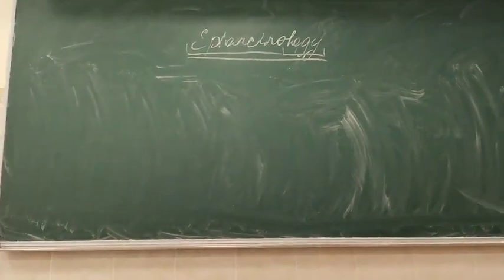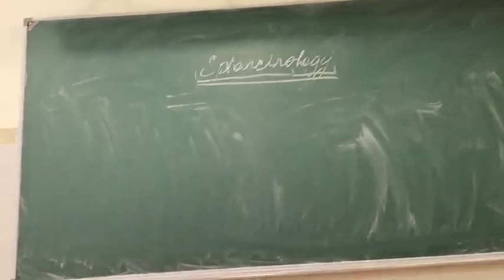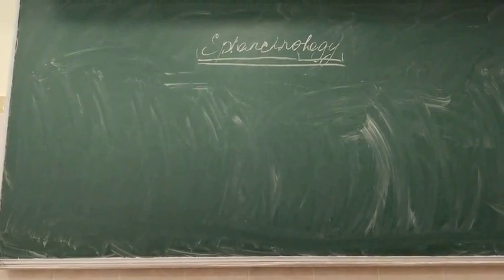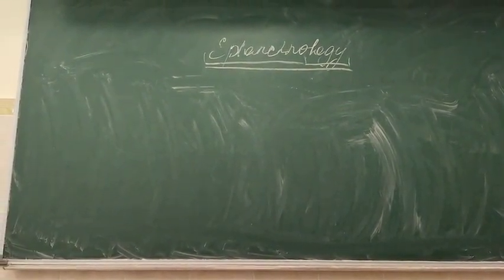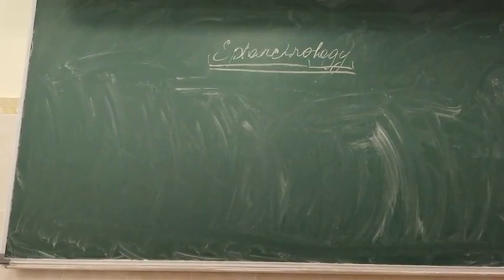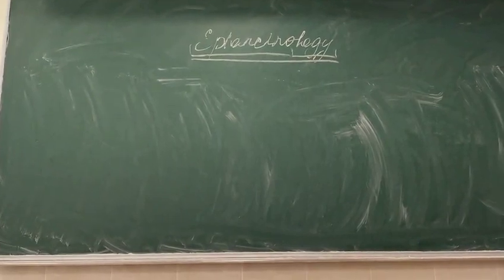With what? Fused with what? Into which groups are all the ribs divided? Yes. So what is the difference between true, false, and floating ribs?